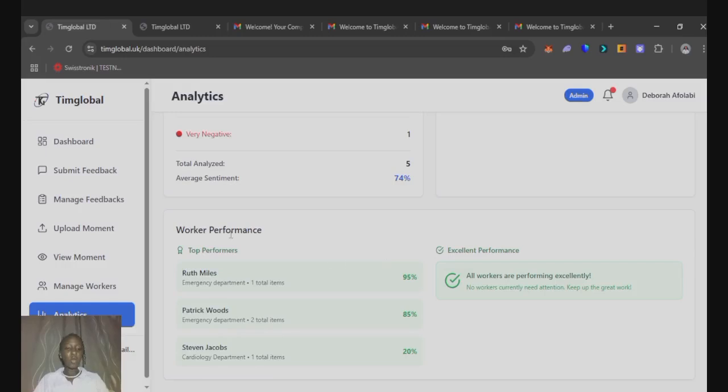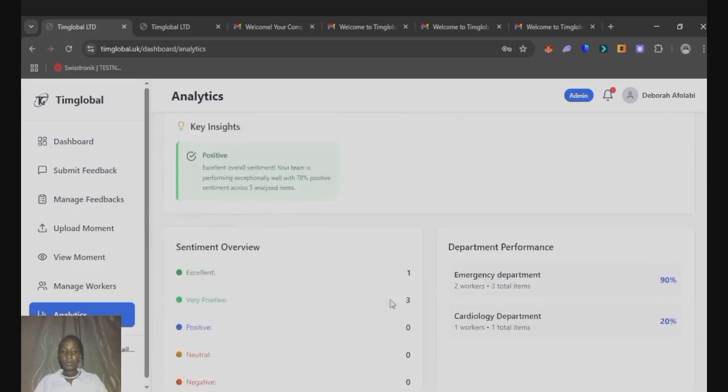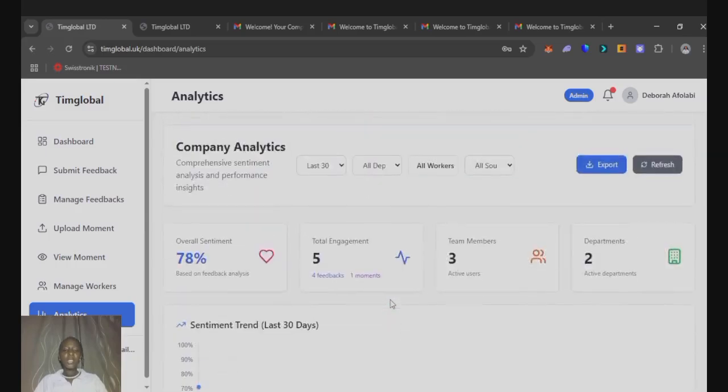Okay, so we can also see workers performance. So we can see that the top performer is Ruth Miles, followed by Patrick Woods, who is a client, then followed by Steven Jacobs. So a lot of work needs to be done about Steven Jacobs. So this is the overview of the analytics that has been done, and we can filter it out based on last 7 days, last 30 days, last 90 days. So we can always filter.